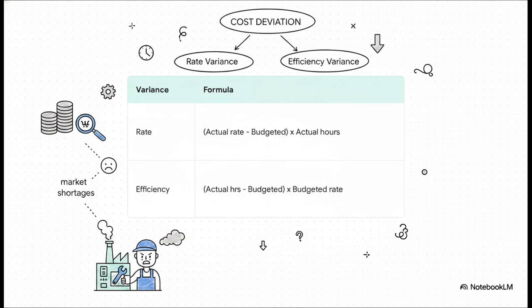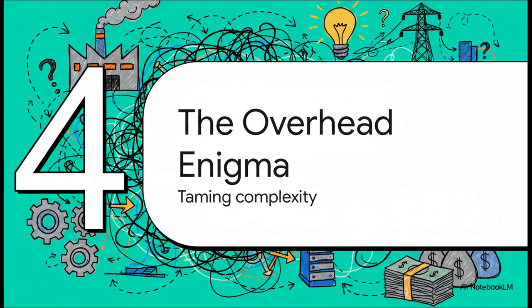The efficiency variance takes actual hours minus budgeted hours multiplied by the budgeted rate. This connects directly to the reality on the floor. Were our workers just less productive with their time than we planned? Did a machine break down and cause them to stand around? Again, we are isolating the specific root causes of the cost deviation. It's brilliant. Section 4, the overhead enigma.